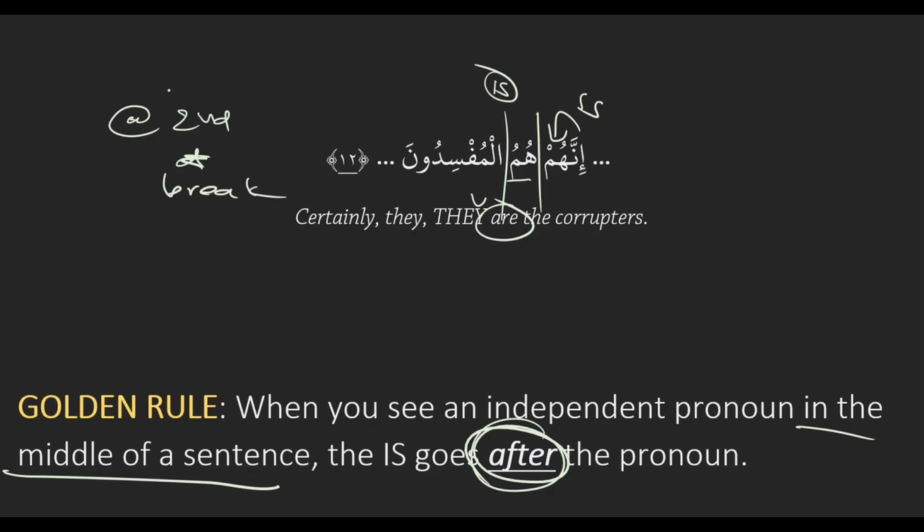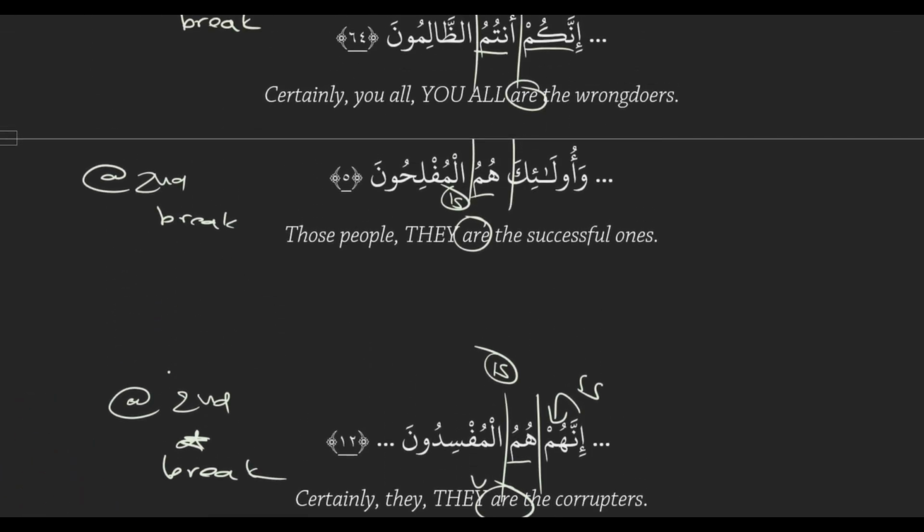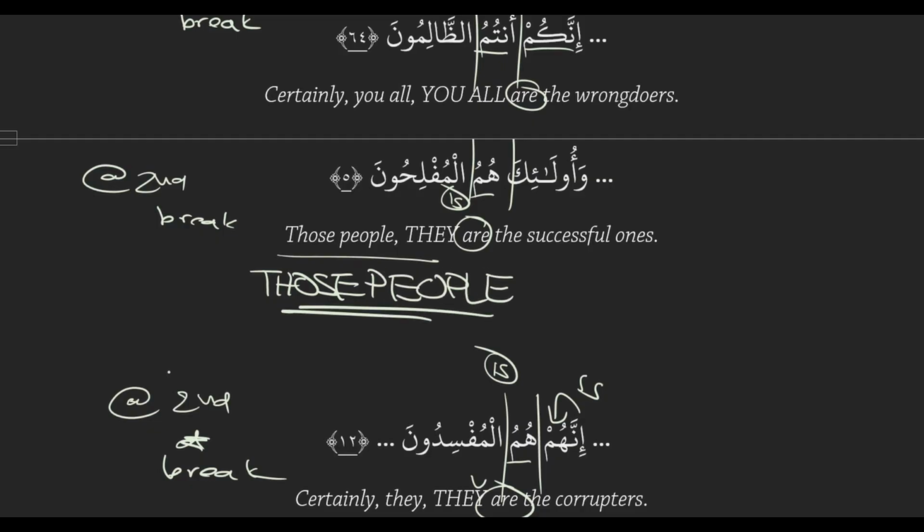I have a question about translation. I find the translation to be a little bit weird, unnatural, like to say "you all," to repeat the pronoun twice. What you can do when you're translating is emphasize the pronoun somehow, like what we did with the doer: bold it, or underline it. "Those people are the successful ones," or "those especially." Or you can add something in there just to capture that emphasis.